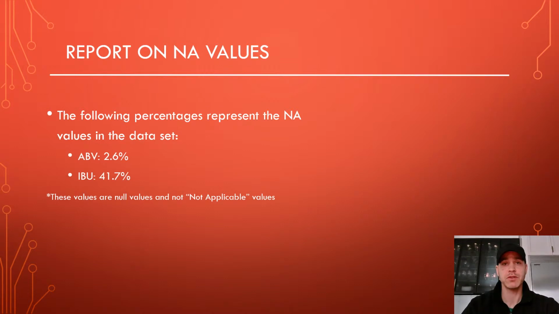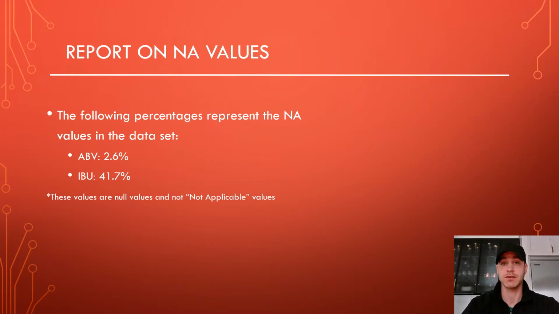The next thing we did was we looked at the dataset to report on NA values. We went through every column and we found two columns specifically, the ABV and the IBU columns, both had NAs. Now these are null values rather than not applicable values. So in the ABV column we had 2.6% of the data set was NA. In the IBU we actually had a much higher value of 41.7% NA.